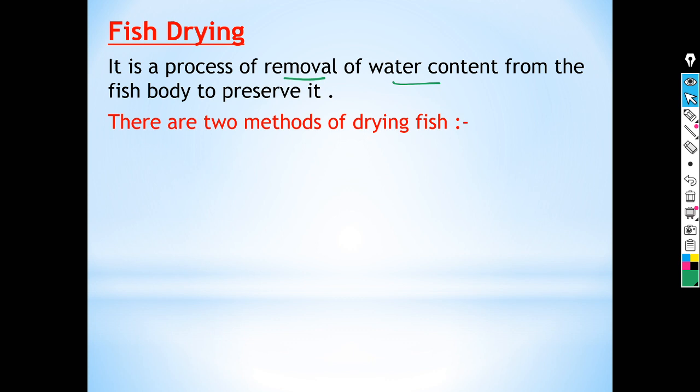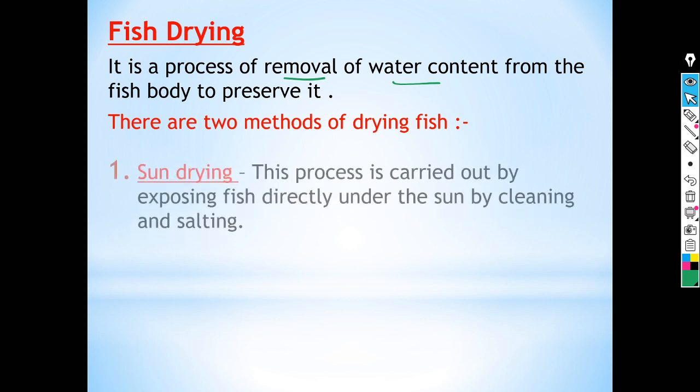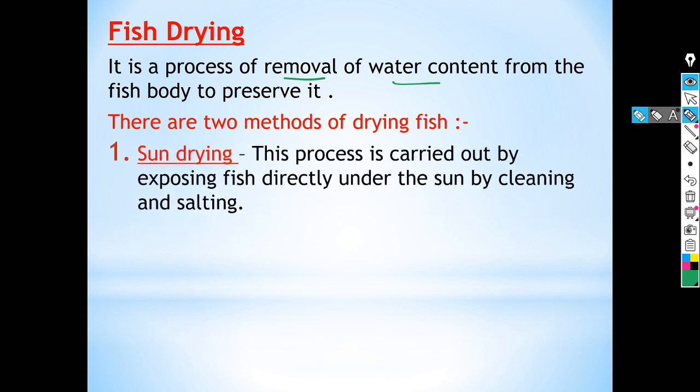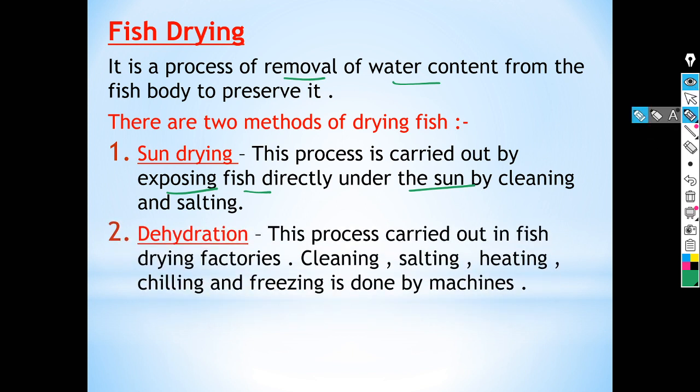There are two methods of drying fish. First is sun drying. This process is carried out by exposing fish directly under the sun after cleaning and salting. And the second method is dehydration. This process is carried out in fish drying factories. Cleaning, salting, heating, chilling and freezing is done by machine in the dehydration process.